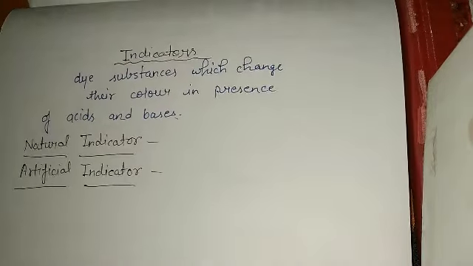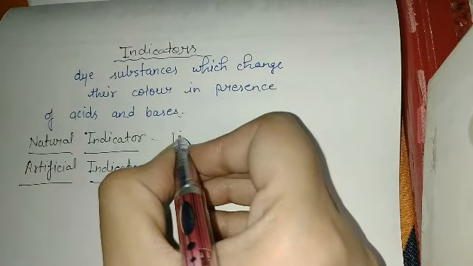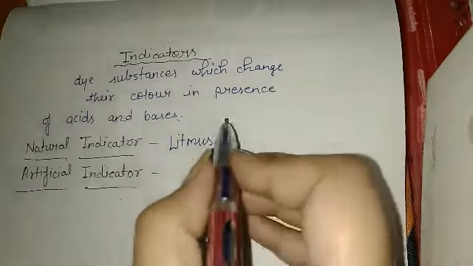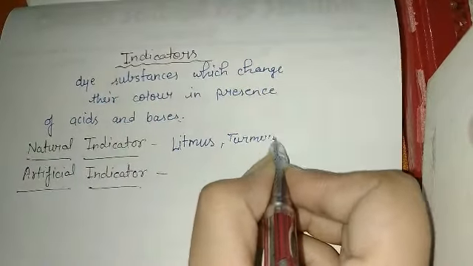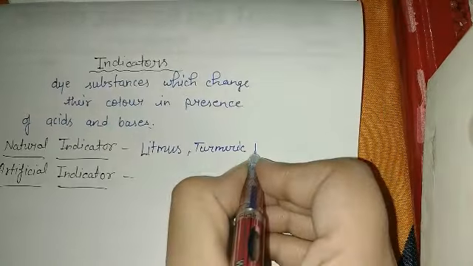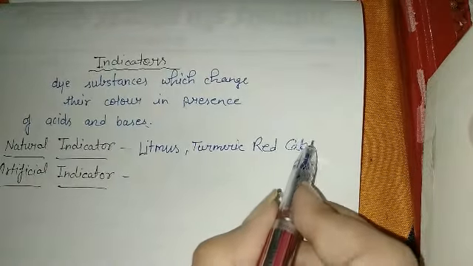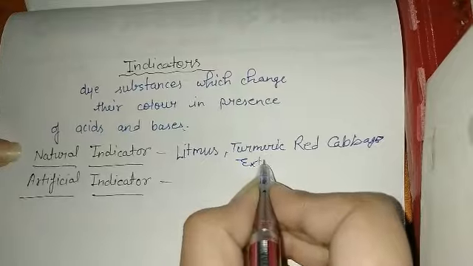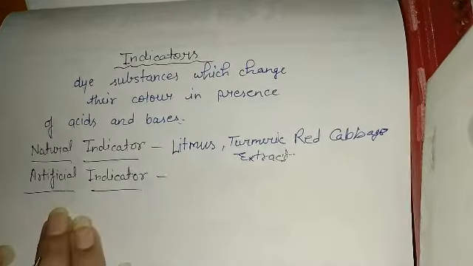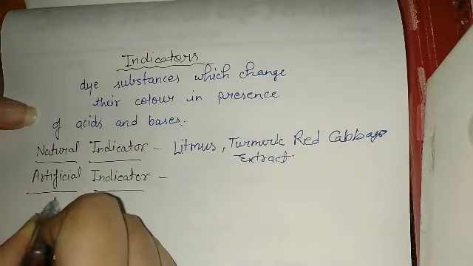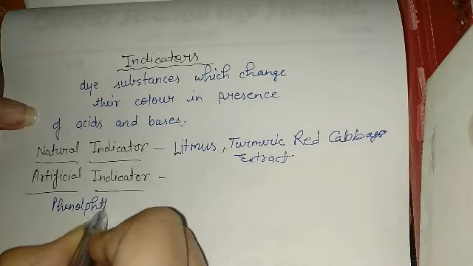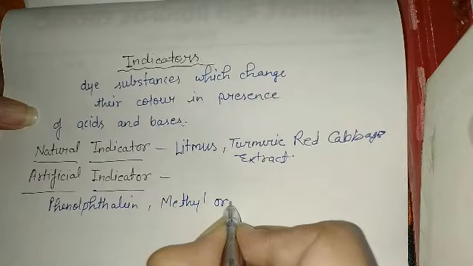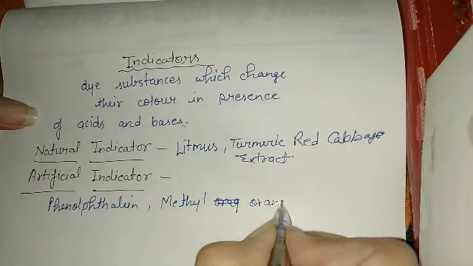And in the category of natural indicators, you can keep litmus, which is extracted from plants, turmeric, red cabbage extract, etc. In the category of artificial indicators, you can keep phenolphthalein, methyl orange, etc.